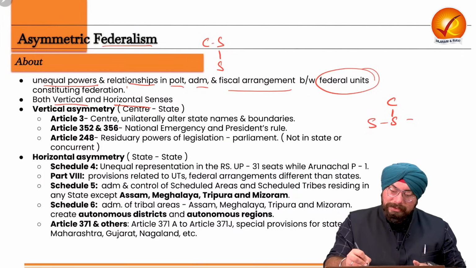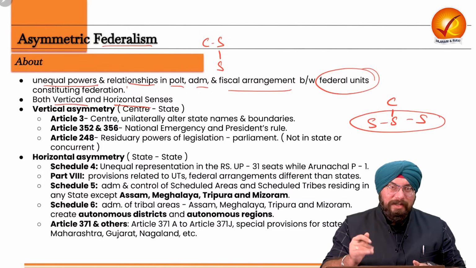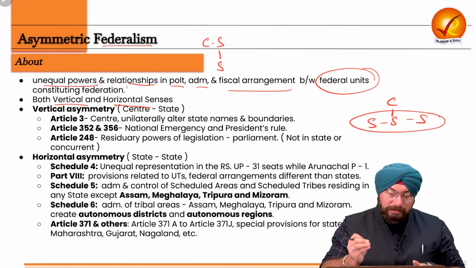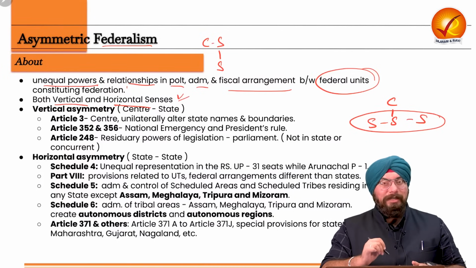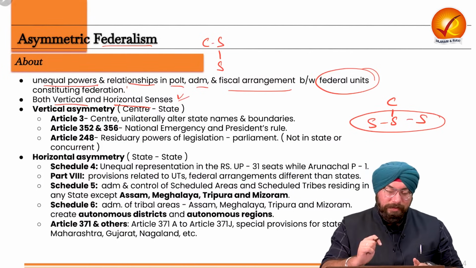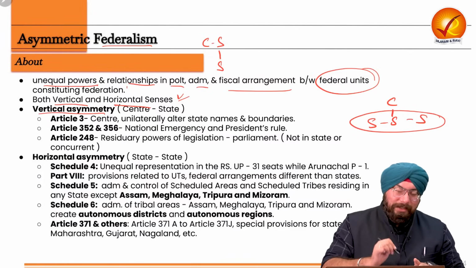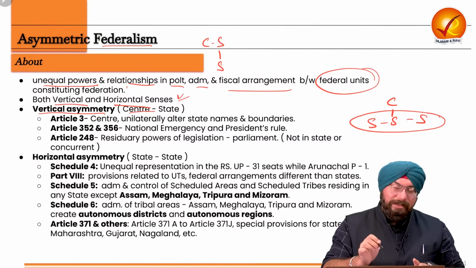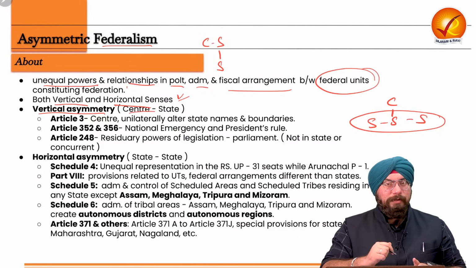And let's say amongst the states themselves, if the power is unequal, if the relationship is unequal, then in that case it is horizontal asymmetric federalism. Now let's come to the vertical asymmetric federalism, that is between center and states. Now how is it part of our constitution?